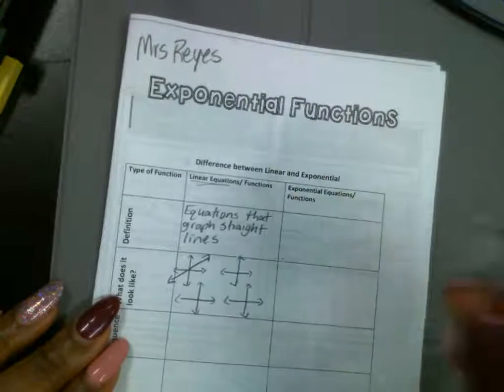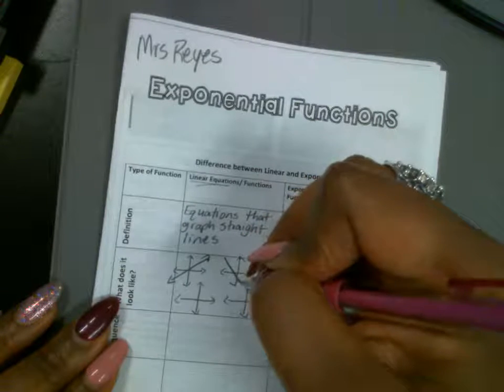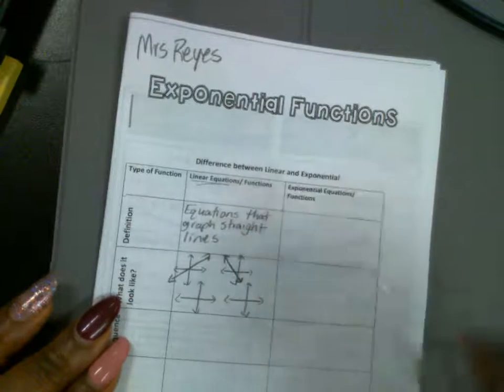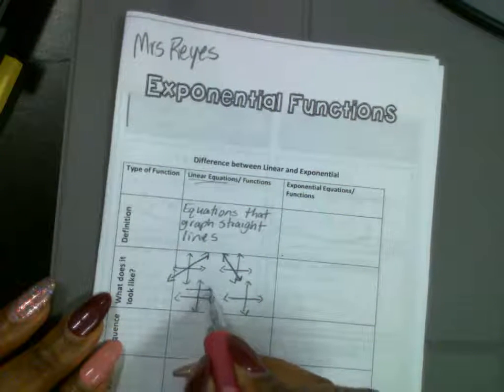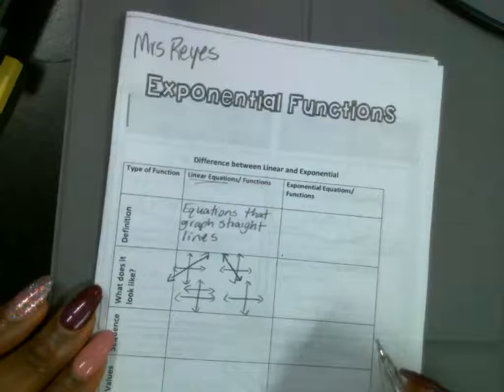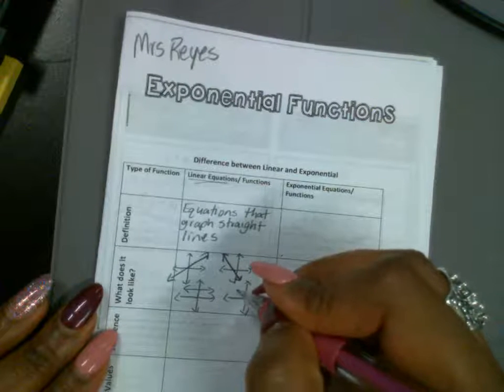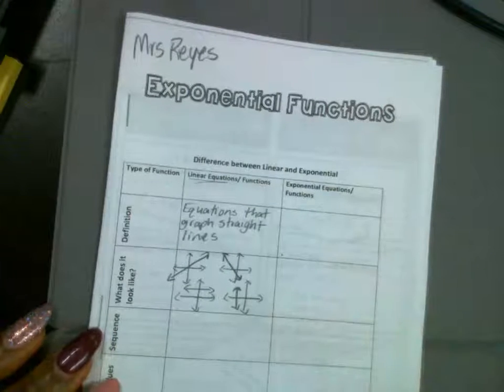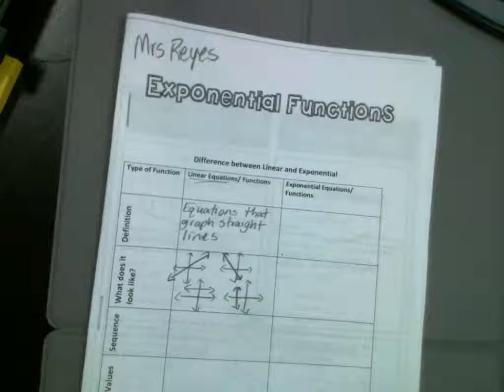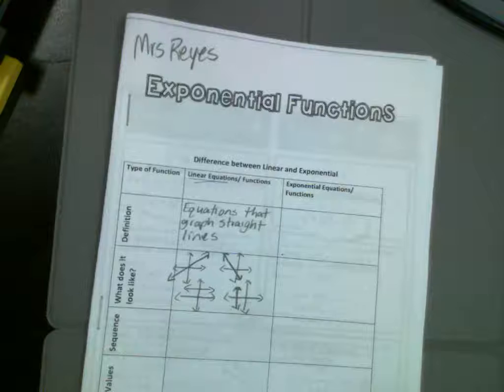We have lines that go down. They have a negative slope. These are all linear. We have lines that are flat. They have 0 slope. And we have lines that are vertical. They have undefined slope. So we have straight lines that have positive slopes, straight lines that have negative slopes, straight lines that have 0 slopes, and straight lines that have undefined slopes. Those are all examples of linear equations. Any questions about that?